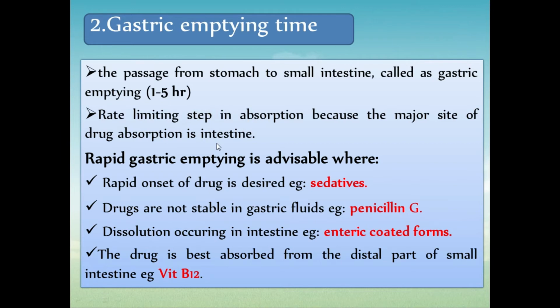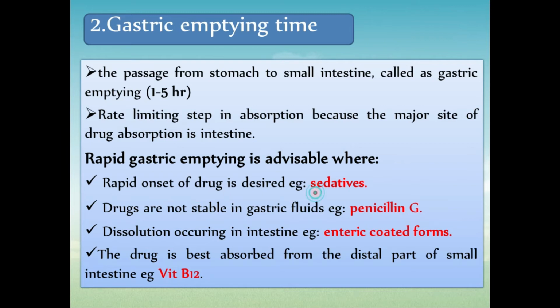Okay, in the first lecture also, while looking at the pH of various parts of our GIT, we discussed that the major absorption site is your intestine because of its large surface area. So gastric emptying time is a rate limiting step for absorption, because the faster the gastric emptying, the faster will be the absorption of your drug, as it will quickly become available in your intestine for absorption. Okay, then rapid gastric emptying is advisable if we require rapid onset of action.